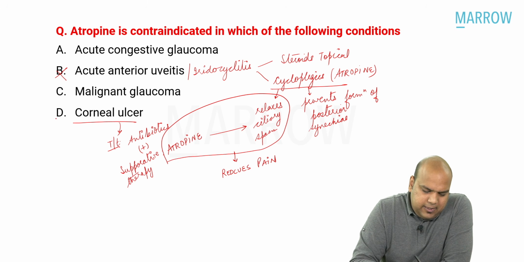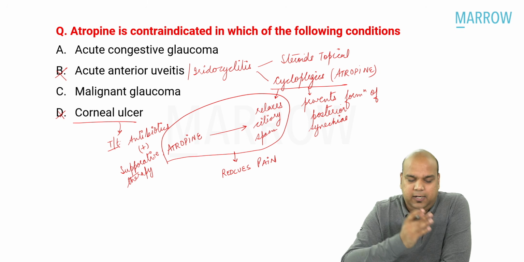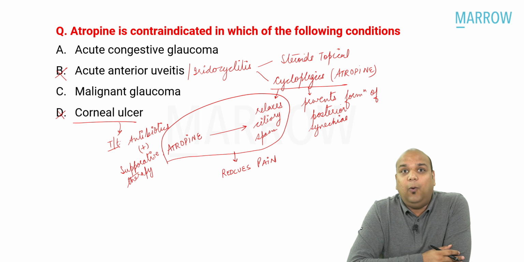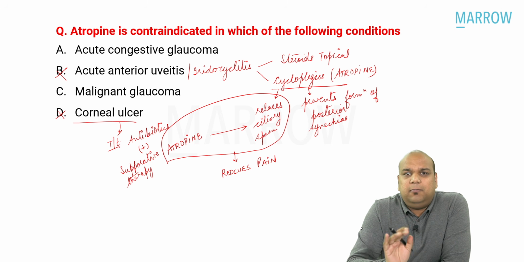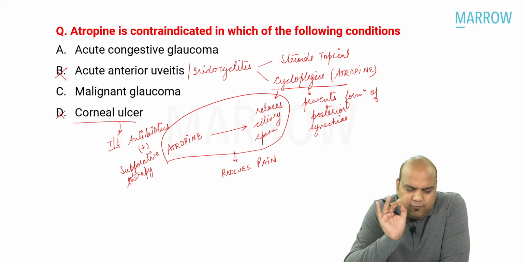Then, because I am supposed to overuse my brain, I will say malignant glaucoma. Oh, this looks like a fancy name. This must be the answer. That is what we do as students. We like to overthink when we are unsure. Even if you are unsure, please go with your gut feeling. Your gut feeling would have said acute congestive glaucoma because you have read it.